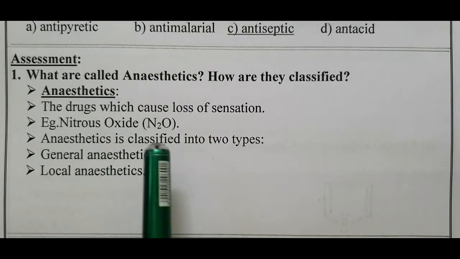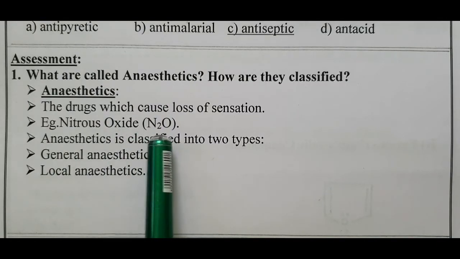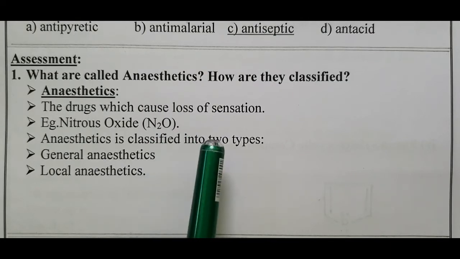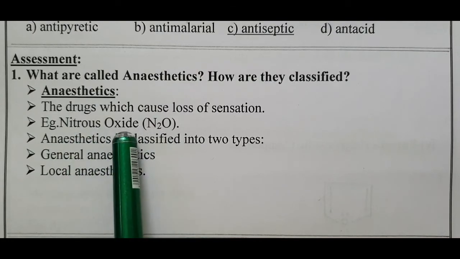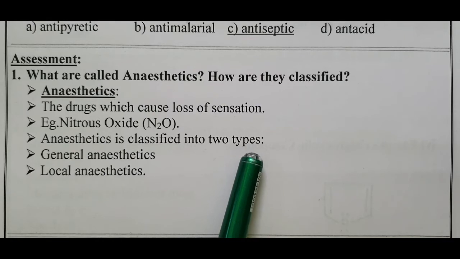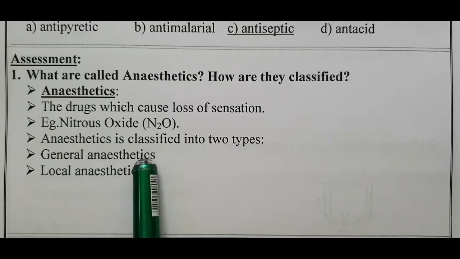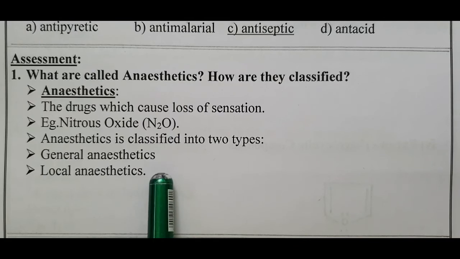Nowadays, chloroform is not used as an anesthetic because chloroform combined with the oxygen and converted into carbonyl chloride called phosgene, which is poisonous in nature. Therefore, nowadays the safest anesthetic, nitrous oxide, laughing gas, is used as an anesthetic. Anesthetic is classified into two types. One is general anesthetic, also called whole body anesthetic, and local anesthetic. It makes loss of sensation to a particular part, that is called local anesthetic.